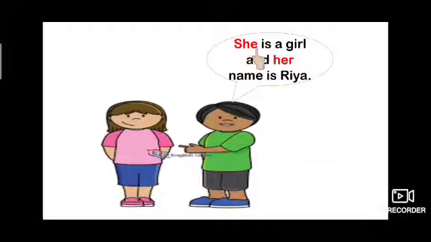Like here, she is a girl and her name is Ria. He is talking about this girl. So how will he say that she is a girl? She is used instead of her name. This is the naming part. And her name is Ria. So her is the telling part. He is telling about her. So he is using the pronoun her instead of using her name.